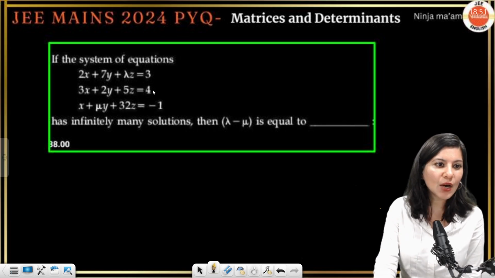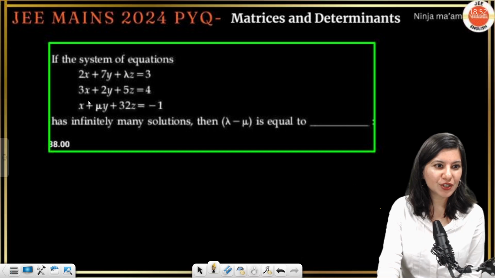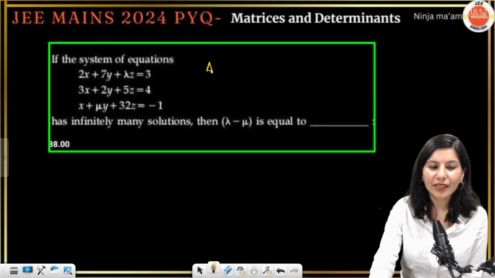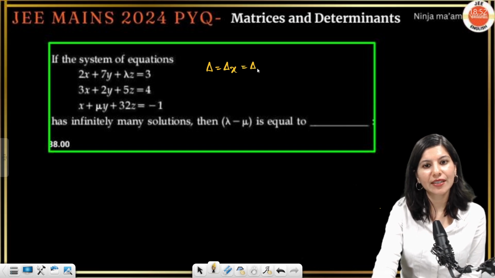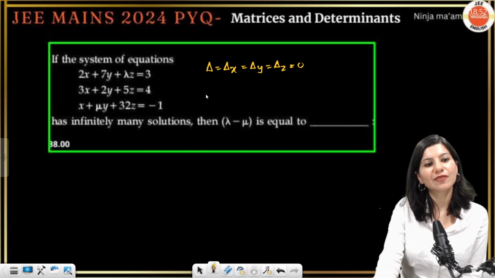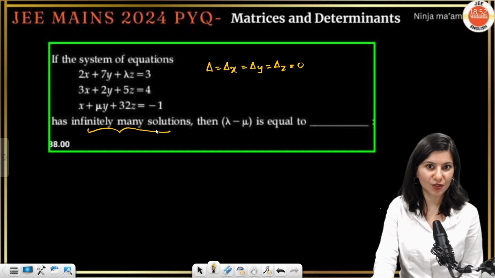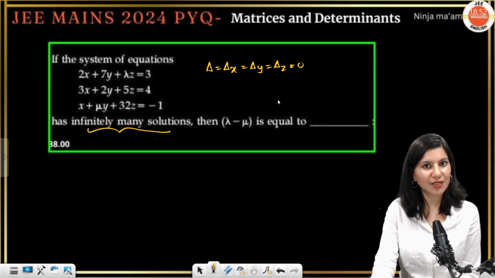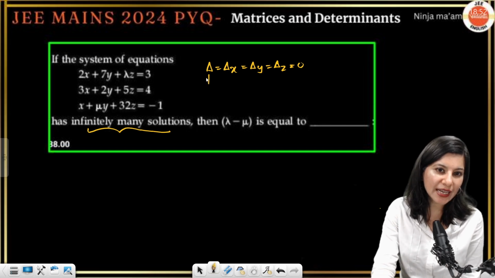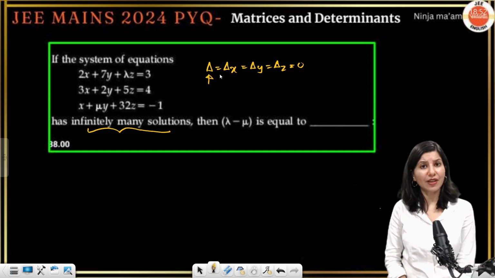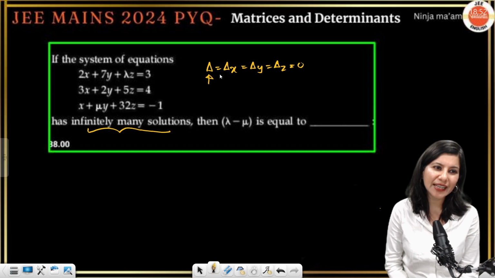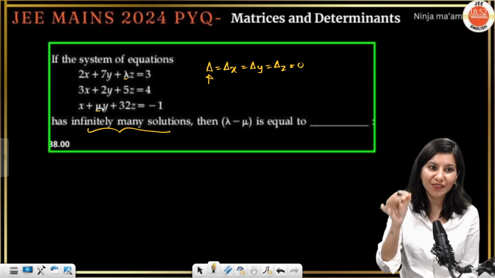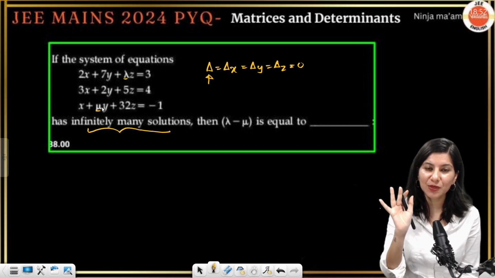Okay. Now again, if the system of equations has infinitely many solutions. Now just tell me one thing, if I calculate, so again the same thing, del x, del y, del z, all four determinants for infinitely many solutions, this is the condition, should be equals to 0, right? Now tell me if I talk about del, it should definitely be 0. But in this question, if I talk about del, can you see the lambda and mu, both unknown quantities will be present in your del equals to 0.